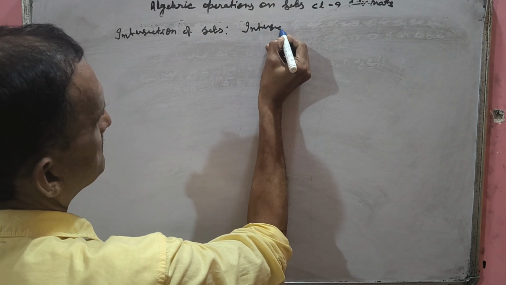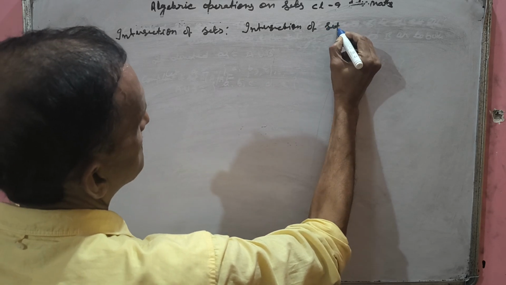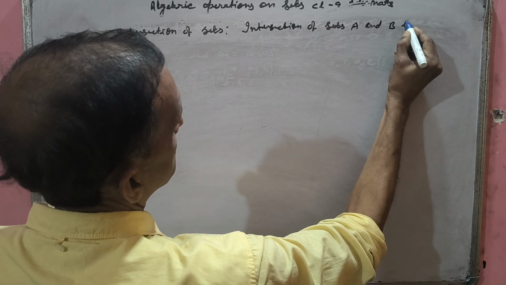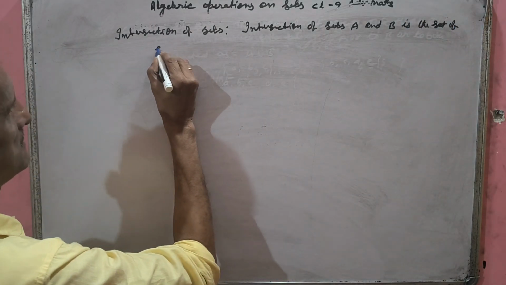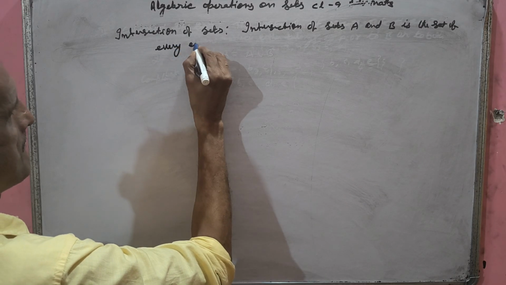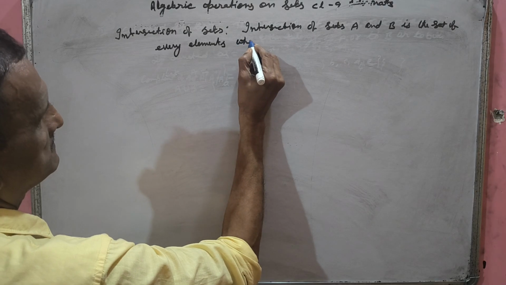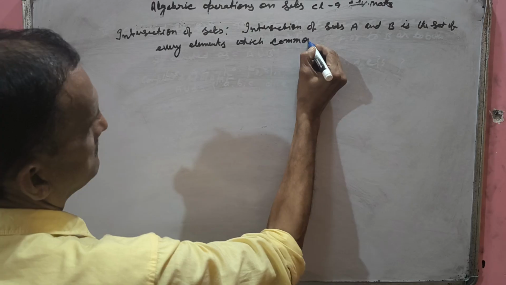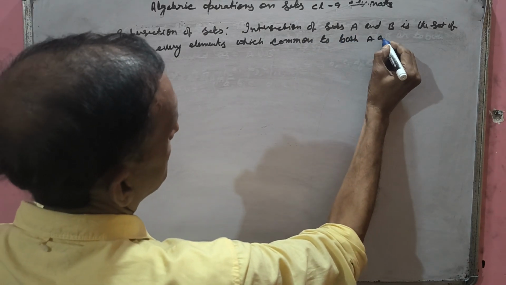Intersection of sets A and B is the set of every element which is common to both A and B.